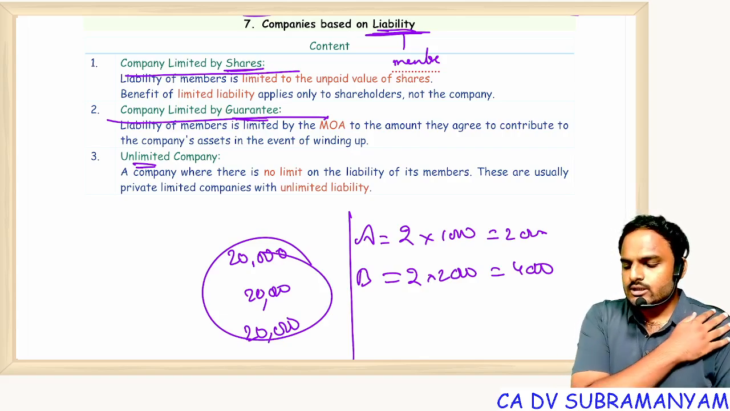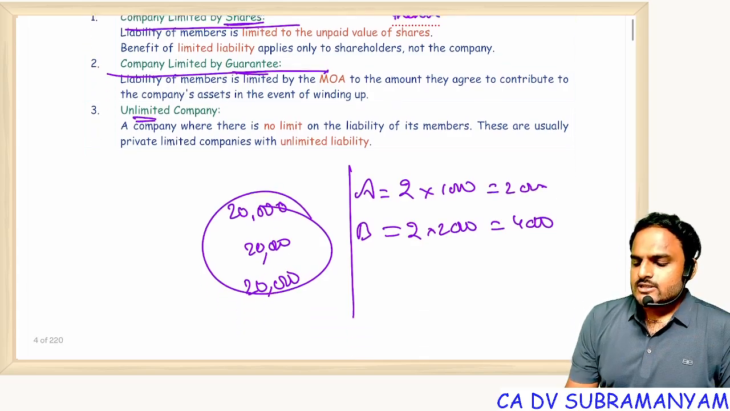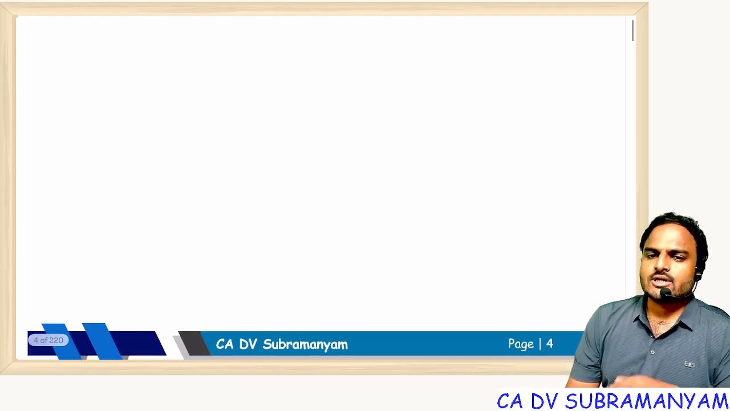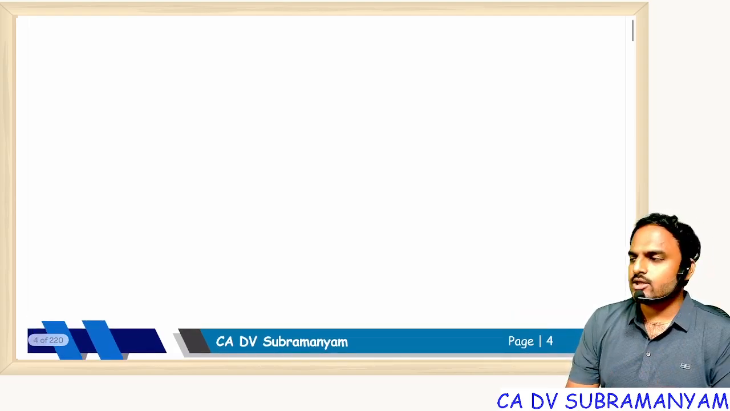Understood? So in this way, in the first chapter, the material definitions concept we have completed. So let's have a break. In the next class, I'll start incorporation of company.